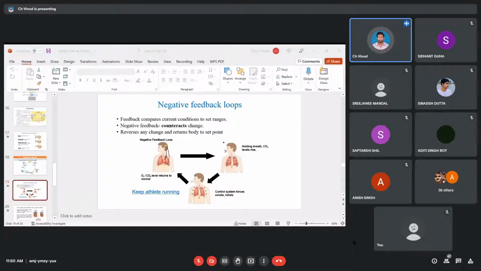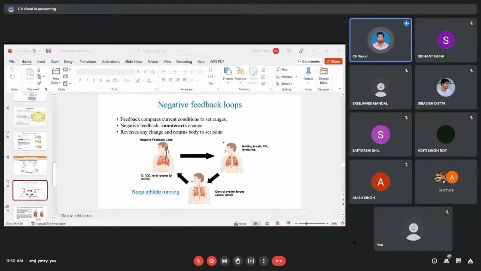Let's say this fellow has started the race. Now he is running. Okay, so while he is running, you see that there is a lot of musculoskeletal activity, right? Because of this, this fellow requires a lot of energy, and not just energy, this fellow requires a lot of other things. And how does he get that? He gets it through the blood, the circulatory system. So what happens? The circulatory system starts to flow faster.